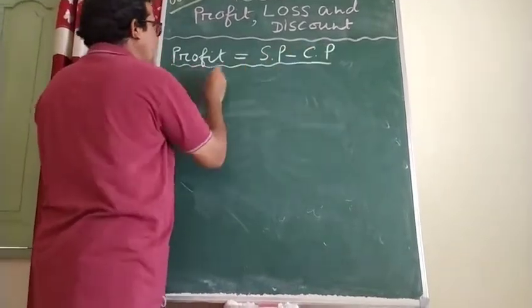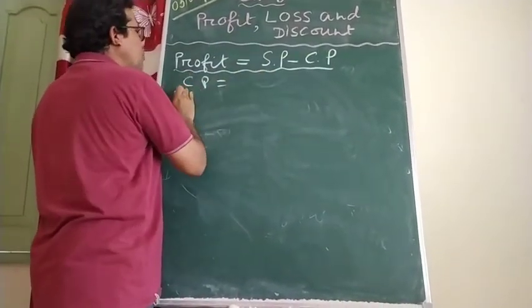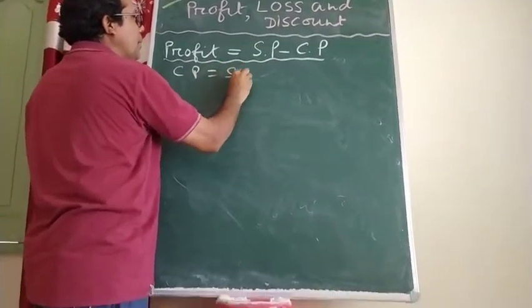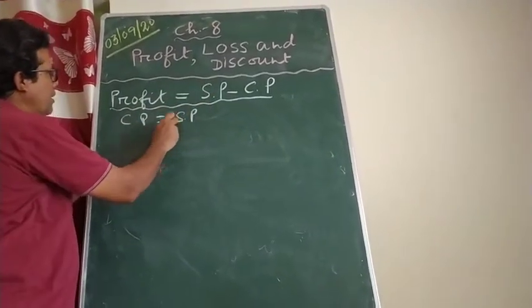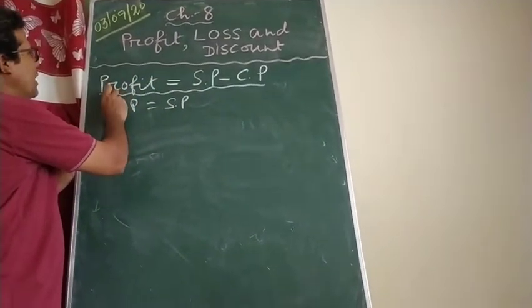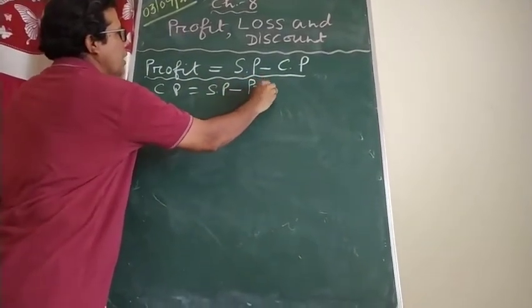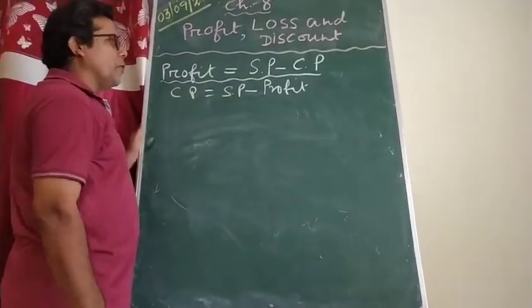No need to learn it. Like, I want to make CP the subject. Make CP alone. CP was in minus on the right side; when it comes to the left hand side, it becomes plus. SP is already there. Profit was on the left hand side; when you change its side, its sign will also change. That means CP equals SP minus profit.